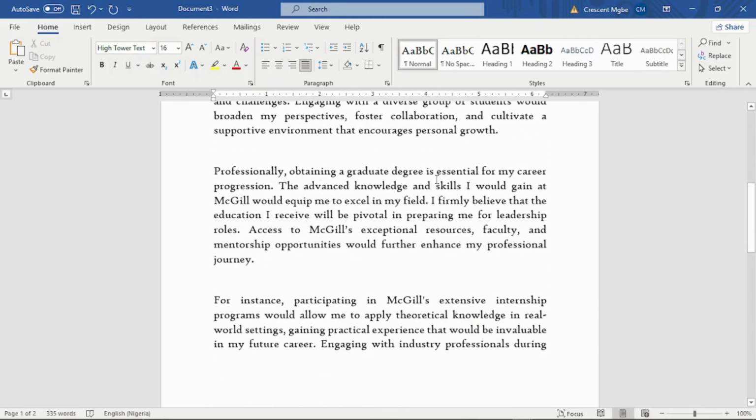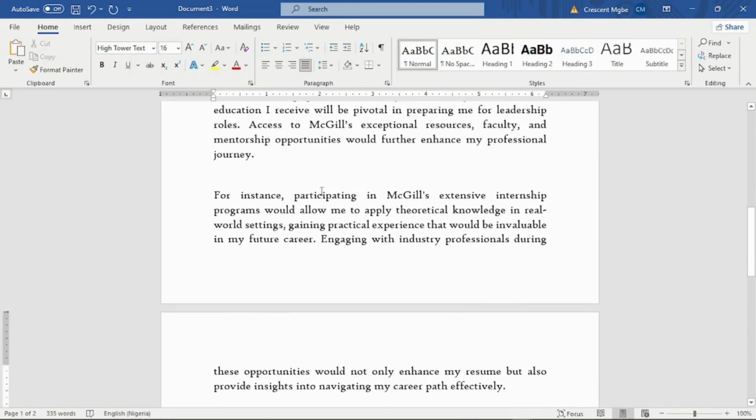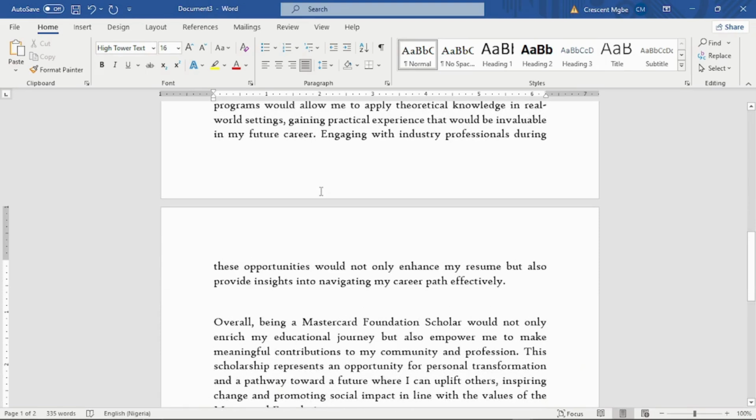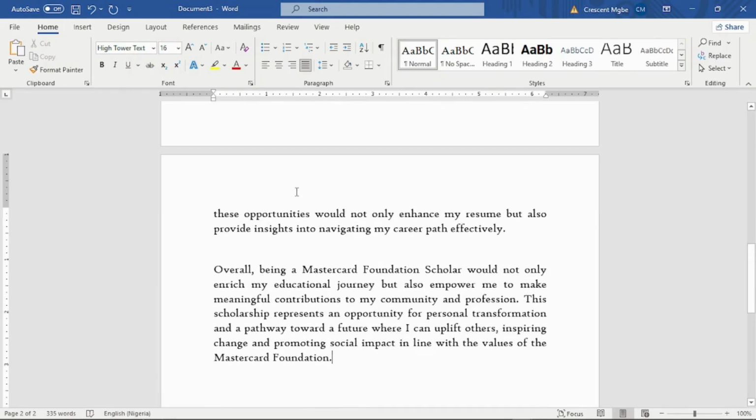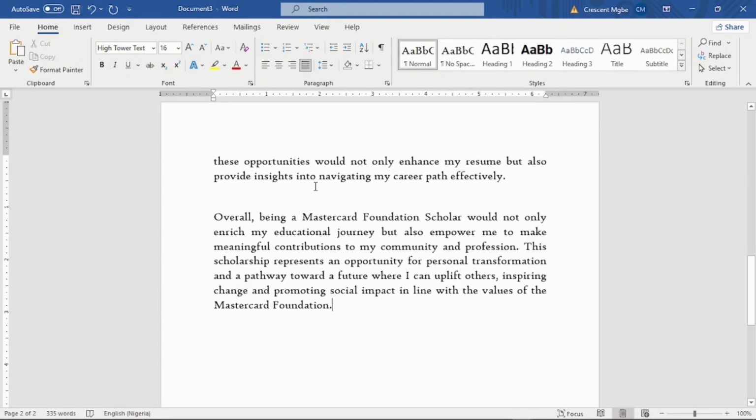Professionally, obtaining a graduate degree is essential for my career progression. The advanced knowledge and skills I will gain. So you see, it has taken every point we've given it to develop our own unique points. So you make it develop a point for you according to your own personal life experience. Even if 1 million people apply for that scholarship, your essay is going to stand out, and it is not going to be the same as any other person's. It's going to be unique to you because you developed it yourself.